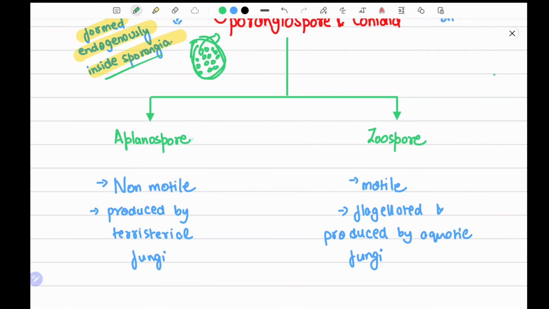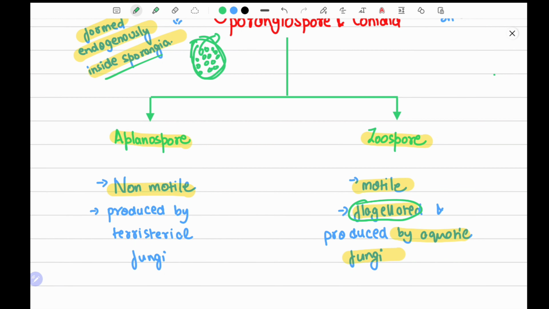Sporangiospores are of two types: aplanospores and zoospores. Aplanospores are non-motile while zoospores are motile. Why are zoospores motile? Because they are flagellated, and they are produced by aquatic fungi. Usually aquatic fungi can only survive if they can swim. So for the purpose of swimming they have developed flagella, and because they have flagella, they are motile.